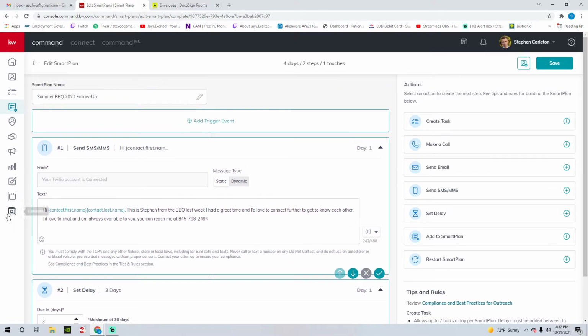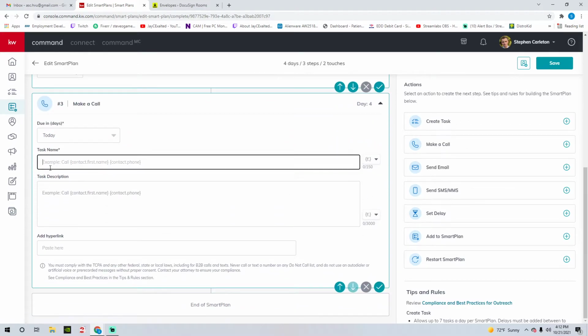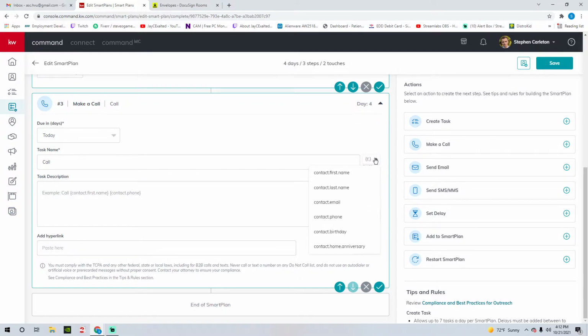So as soon as we start it, the text message is going to go out to these agents, whatever contacts we add them to, as long as we have their phone number. And then we're going to wait 3 days. And you know what? Maybe if they still haven't responded by then, we're going to make a call. Okay. So the task name is, it's not going to make a call for you. You have to make the call.